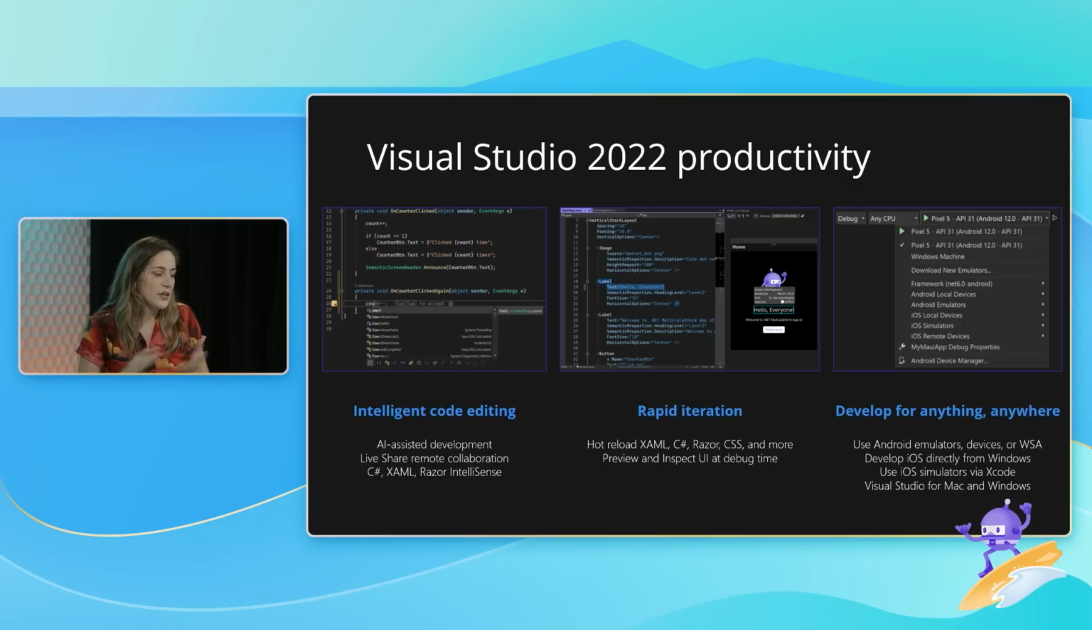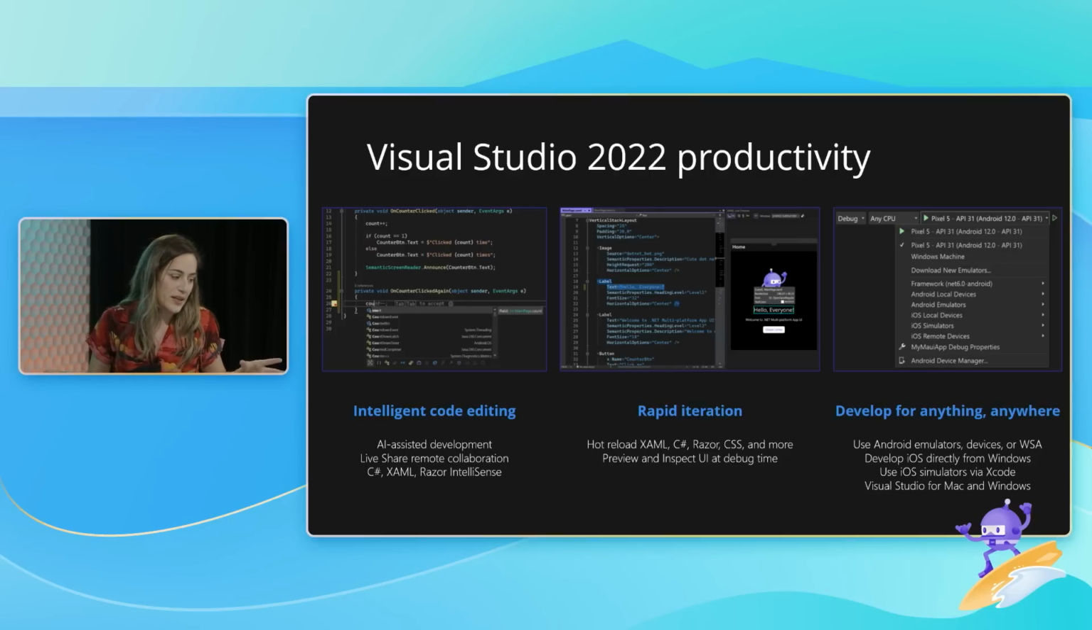So you get your intelligent code editing, you get IntelliCode and all the AI-assisted development, Live Share, all of the different editors for Razor and C# and XAML and CSS and languages. Of course, your rapid iteration, which if you've seen me on any of these .NET Confs before, you know I talk about Hot Reload because it's hot. It's fire emojis everywhere. We'll look at that, don't you worry.